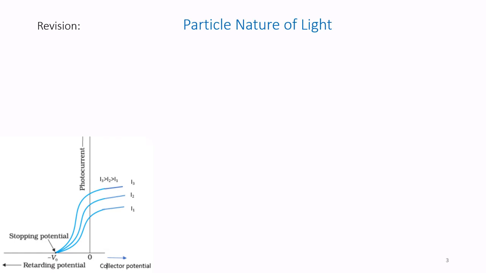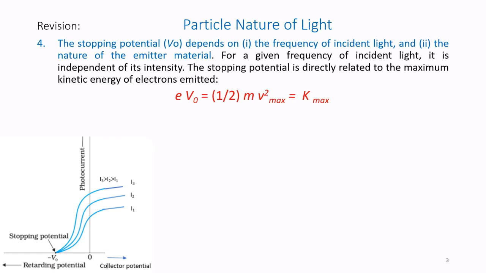Particle nature of light. The stopping potential V naught depends on, number 1, the frequency of the incident light, and number 2, the nature of the emitter material. For a given frequency of incident light, it is independent of the intensity.